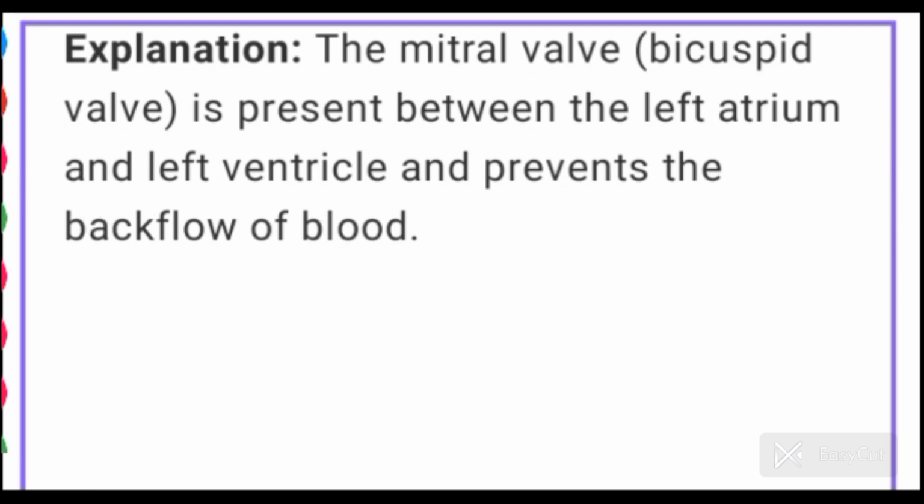What is the other name of mitral valve? Answer is bicuspid valve. What is the position of mitral valve or bicuspid valve? It is present between left atrium and left ventricle. Why is it present between left atrium and left ventricle? To prevent the backflow of blood, mitral valve is present between left atrium and left ventricle.